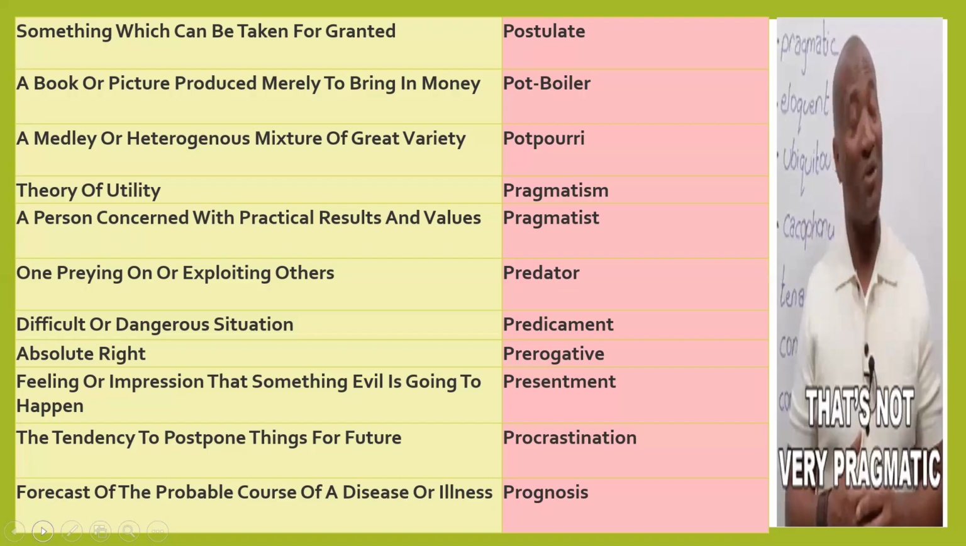Pragmatism means theory of utility. Pragmatist means a person concerned with practical results and practical values. A person who trusts only in practical results and practical values. Pragmatist. Predators: one preying on or exploiting others. Predators always exploit others. They feed on prey, exploiting others.